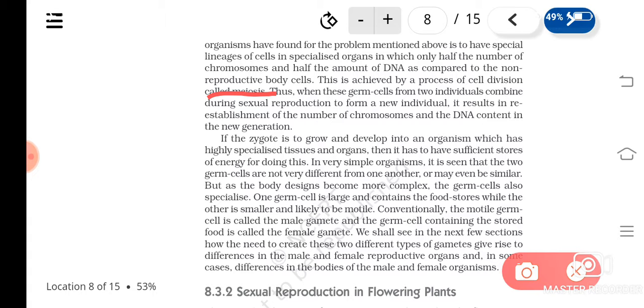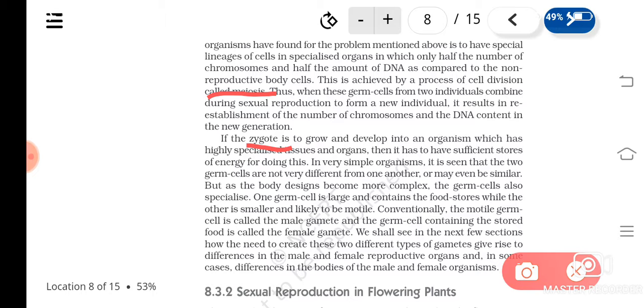The product formed by the fusion of male and female gametes is known as the zygote, isn't it? Zygote. The gametes, on the other hand, have half the chromosome number. Understood? In lower organisms, the germ cells are almost similar; the male and female gametes are similar. But in organisms with more complicated body structure, the germ cells are different.